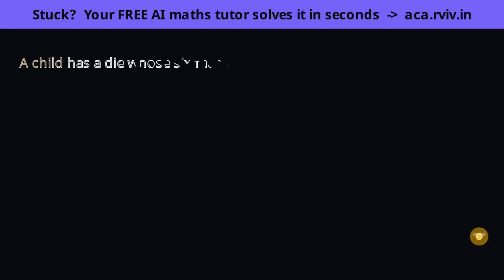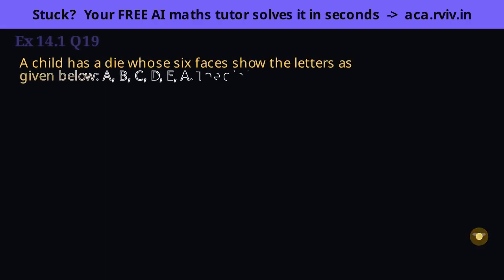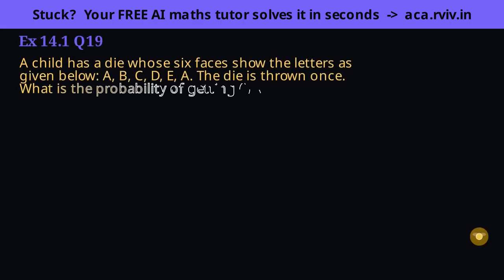The subtle point: a repeated letter means one outcome can occur on more than one face. The die has 6 faces, so the total is 6. That part is normal. But look closely at the labels, their letters: A appears twice while the others appear once. That repetition is the whole lesson here.